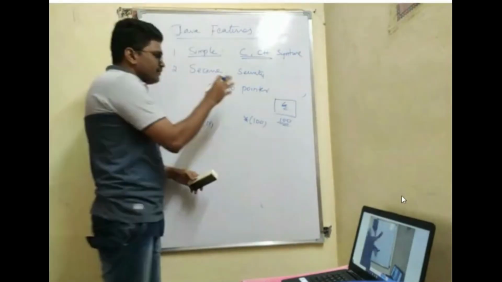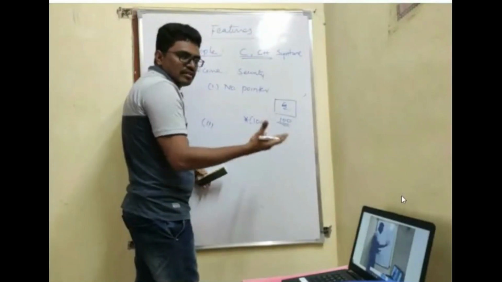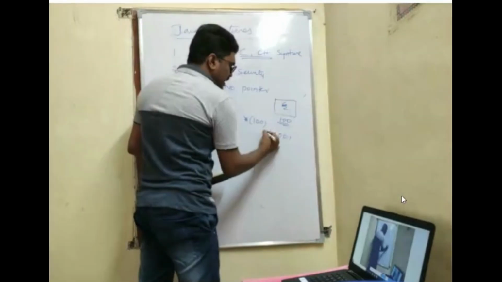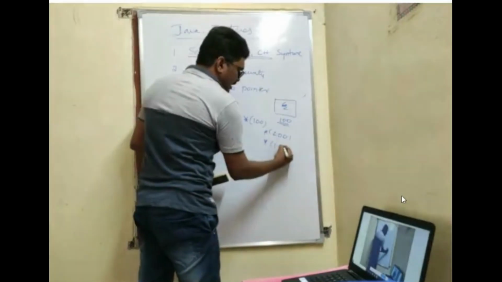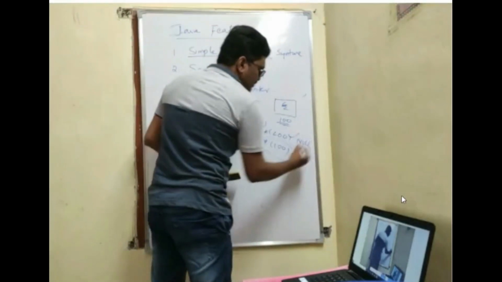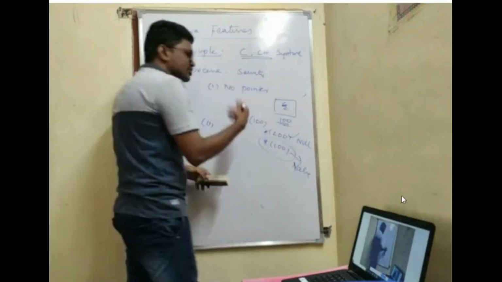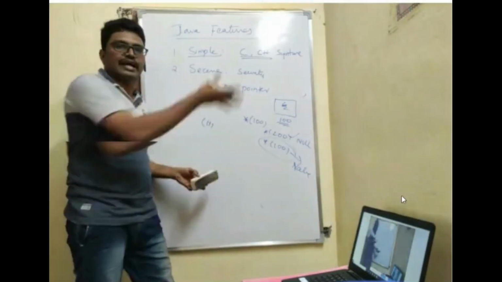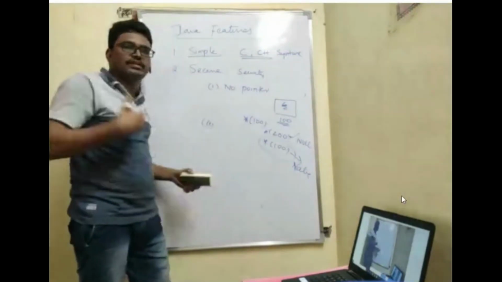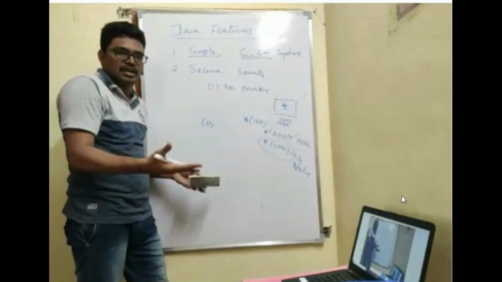Okay, now if pointers are there, I don't know whether this address exists or not. I randomly, on trial and error basis, I'll put star 200, star 100. Then what happens? If there is no value, I'll get null. If there is a value, I'll get the actual value. It does not check whether I am authorized to access that or not. That is, if you are using pointers, there is a possibility of illegal access of data. The security of the data is lost.